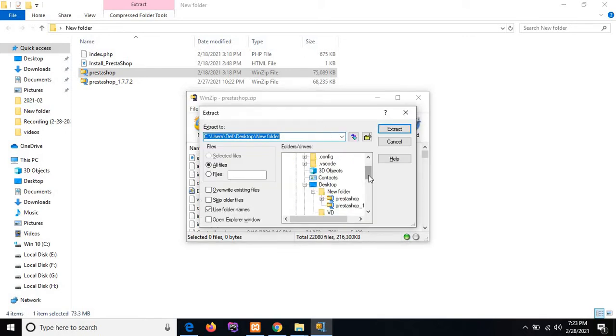Just select the folder that I have created already.